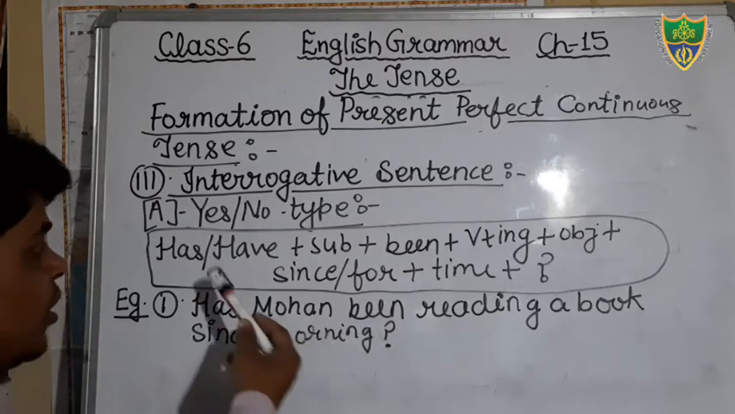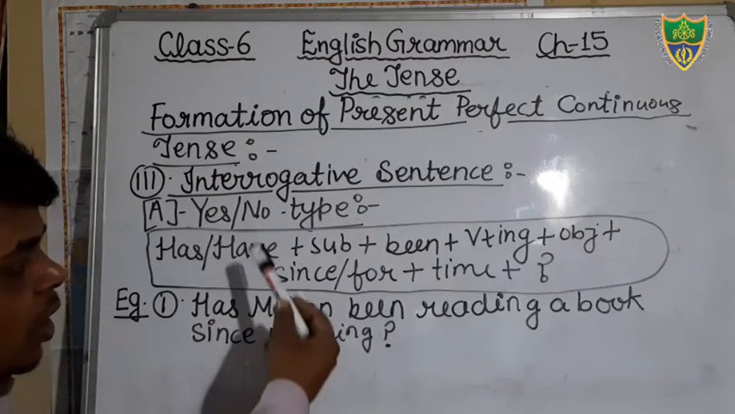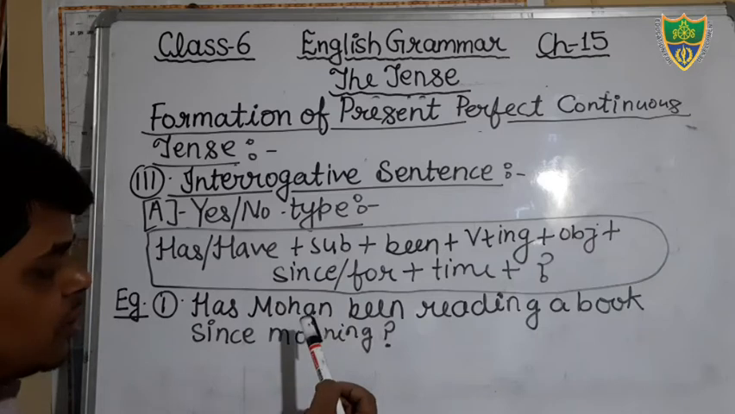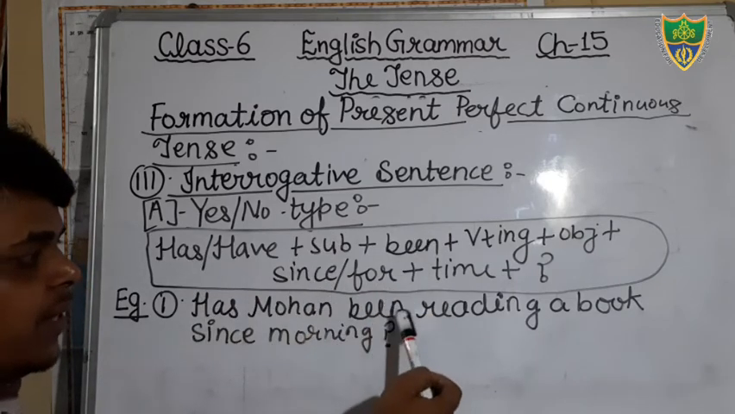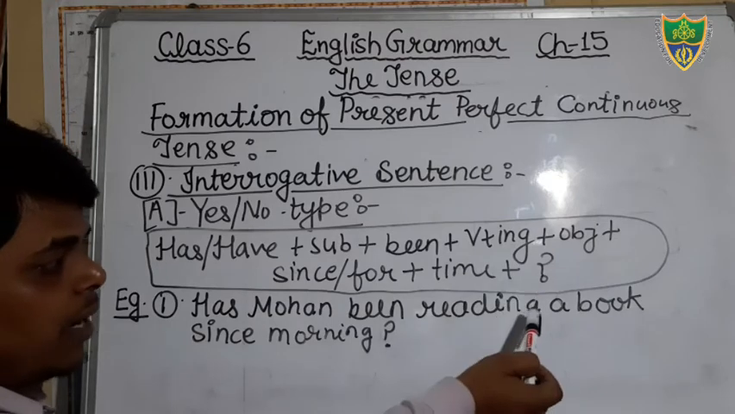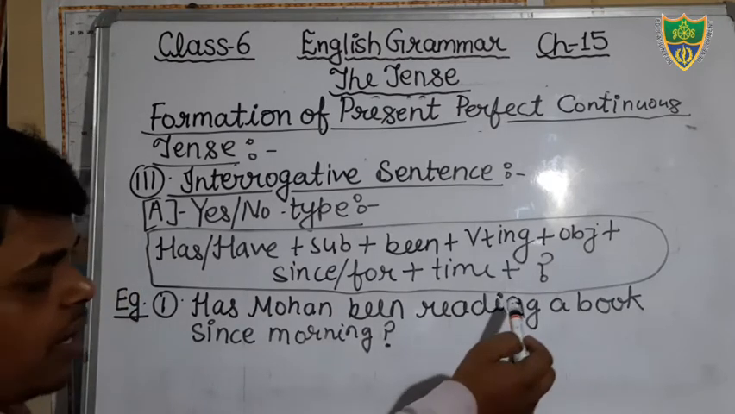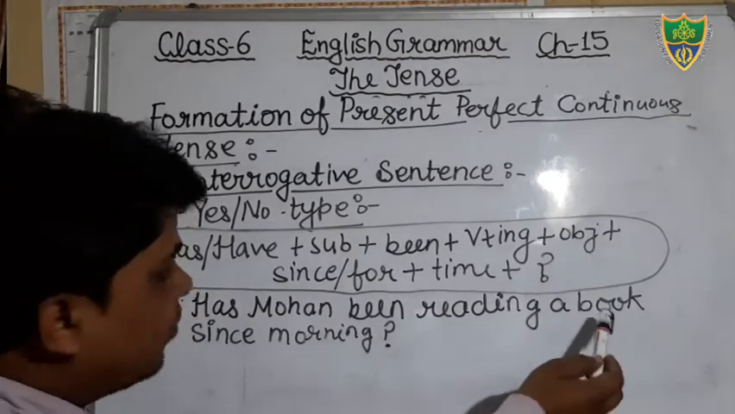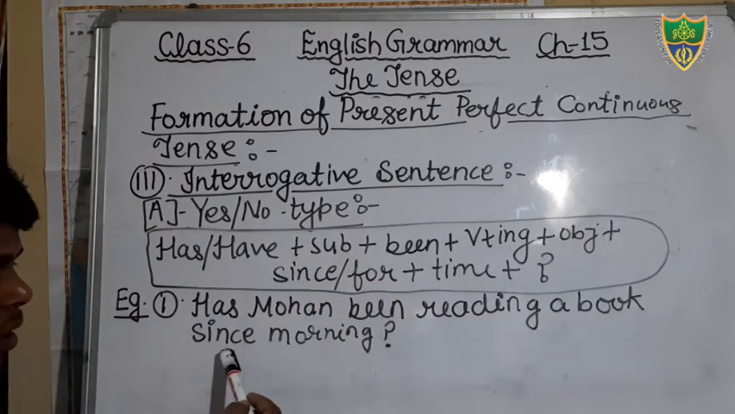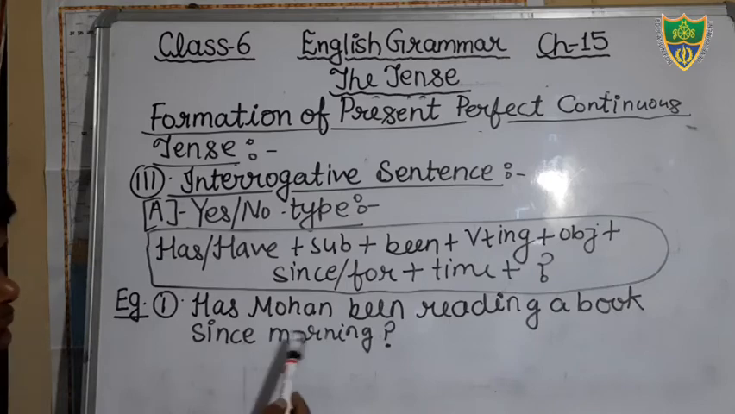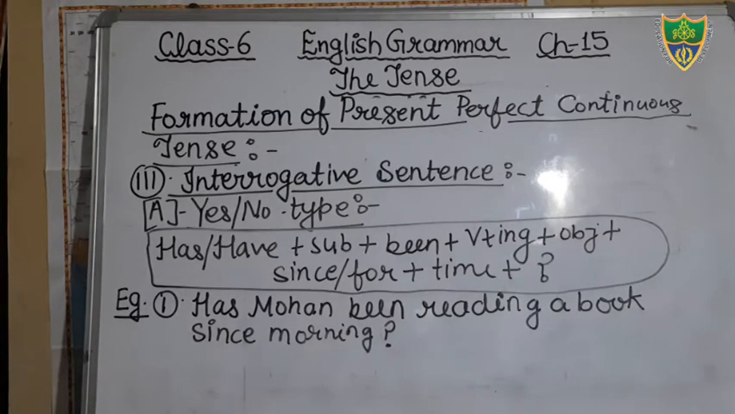Okay, and you can see the structure that is the same. On the basis of this structure, I have constructed the sentence. Has, then after subject, then after been, then after verb. In the verb I have added ing, then after object, then after since and for according to the time. Time is fixed, therefore I have mentioned here since, and that is your time, and that is question mark. Okay, so just write down this sentence. Has Mohan been reading a book since morning?